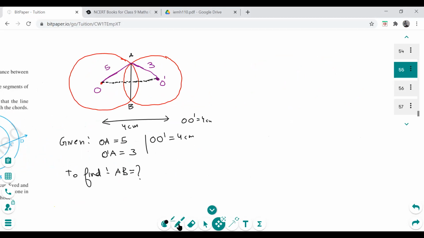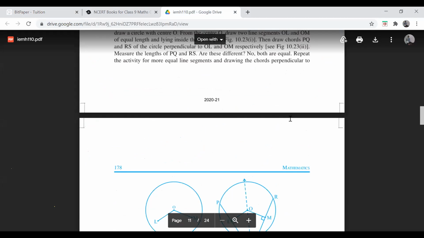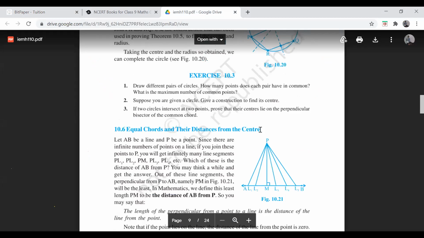Okay, so now if you remember 10.3, I told you about these centers, whenever two circles intersect at 2 points. Let's go back to 10.3. Here it is. Whenever two circles intersect at 2 points, their centers lie on the perpendicular bisector of the common chord.